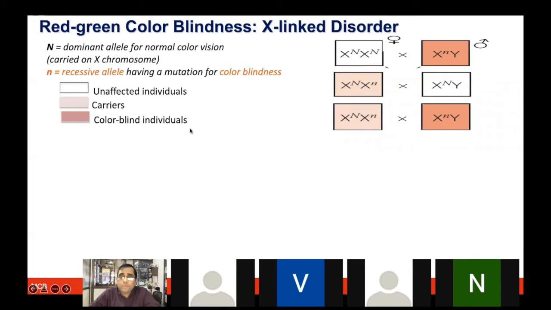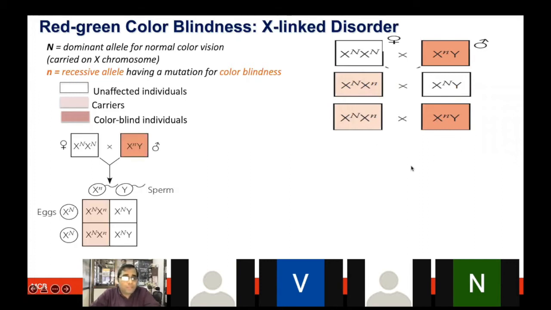So we can have three situations. The female is normal and the male is color blind. Or the female looks normal but is actually a carrier, and the male is normal. Or the female is a carrier and the male is color blind, right? So multiple crosses can be done. I'm showing you the result here, but I request you to do this yourself.